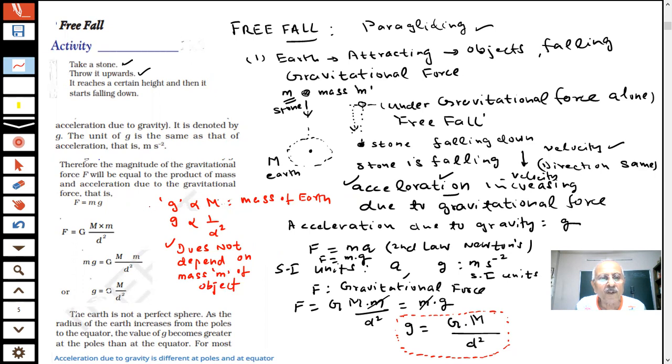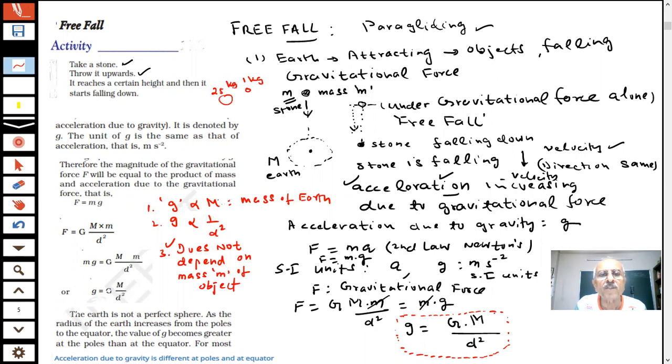I have told you 1, 2, 3 important points about small g. What is small g? Acceleration due to gravity. The acceleration due to gravity does not depend on the mass of the object which you are throwing, which is falling on the earth. Whether a small mass falls on the earth or a big mass falls on the earth, the value of g will remain the same. Yes or no? Tell me. You are saying this is 1 kg and somebody is throwing 25 kg.